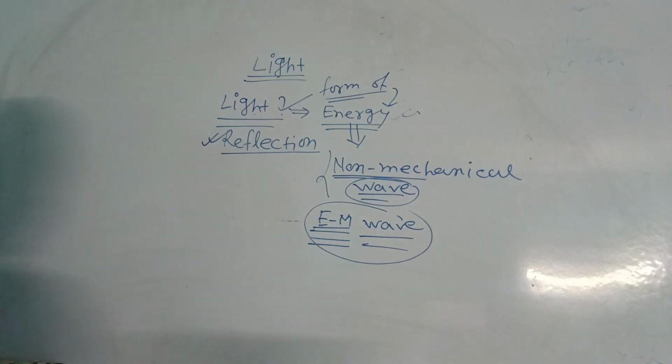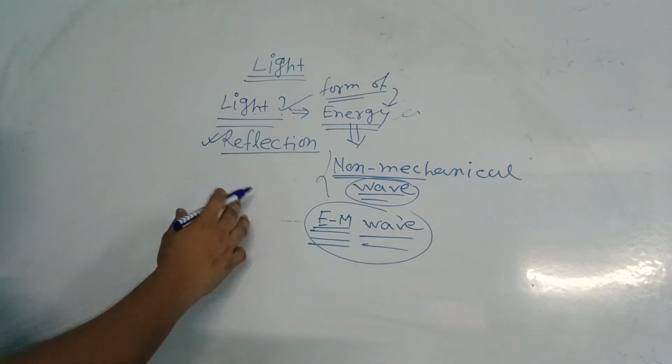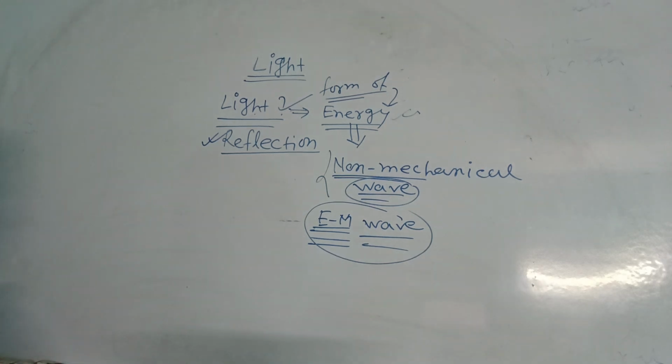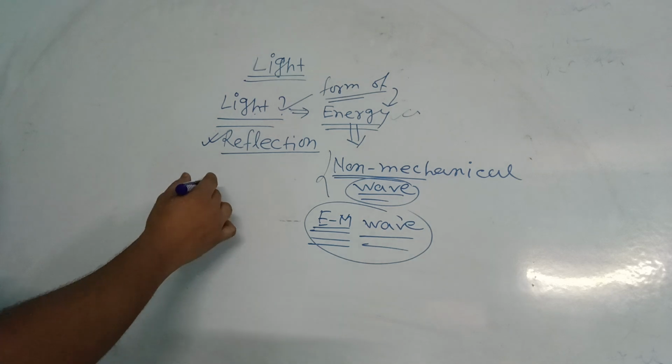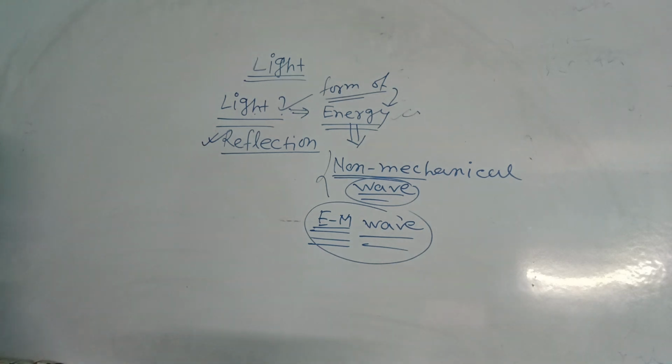Different definitions are available in different standard books. The selection of words is different, but the meaning must be the same. This is an invisible form of energy, meaning you cannot see it. Light rays are not visible. Clear? So with the help of light waves we can see the object.